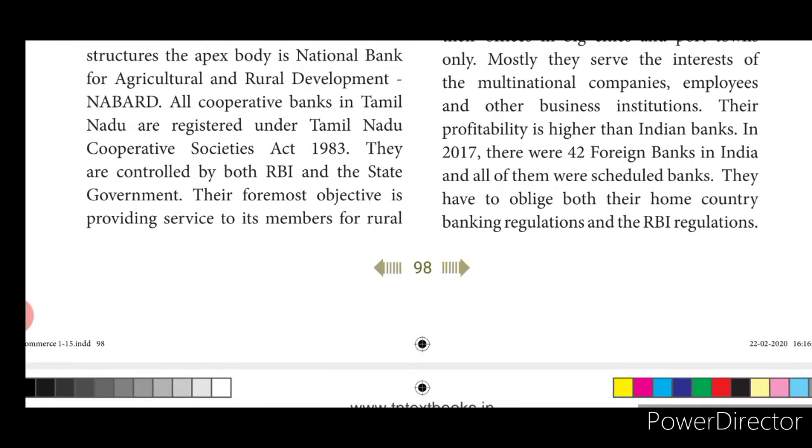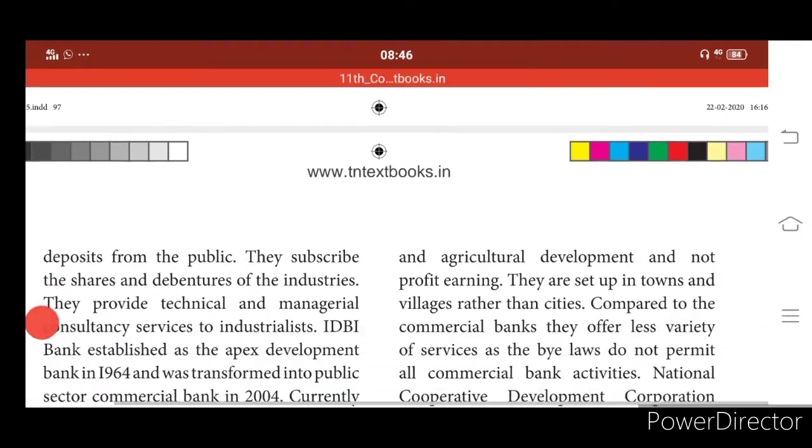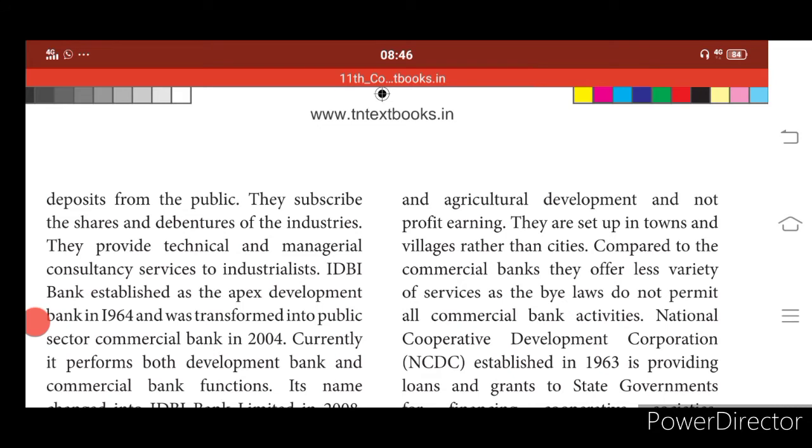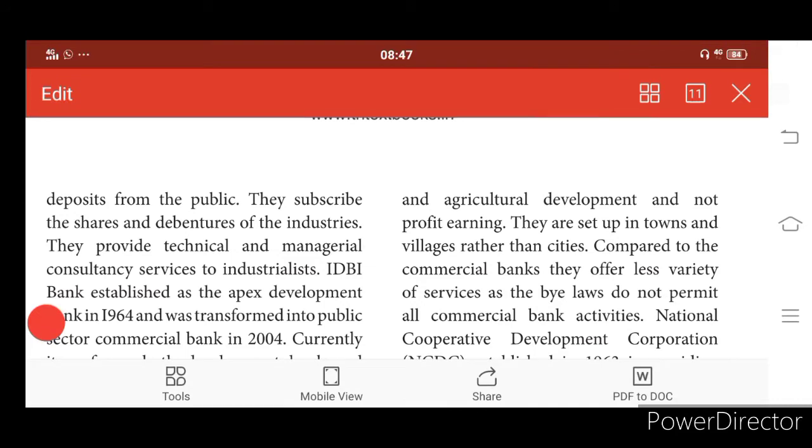Their foremost objective is providing service to their members for rural development. Rural means what? They will have agriculture, or any small trading, like a cottage industry. Their aim is agricultural development and not profit earning. They don't have a profit motive, as I already discussed. They are set up in towns and villages rather than cities, compared to the commercial banks.